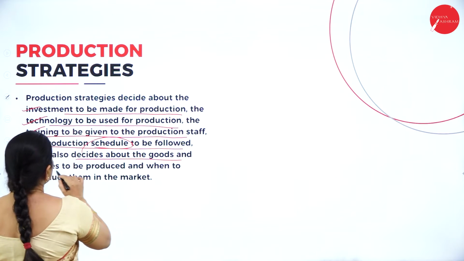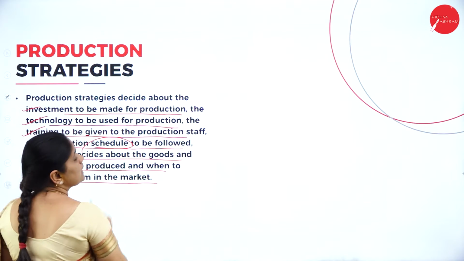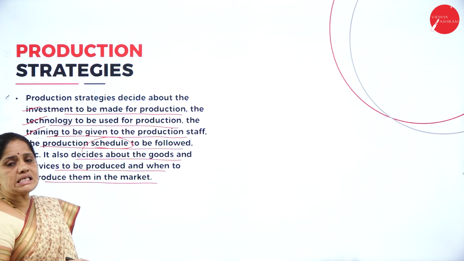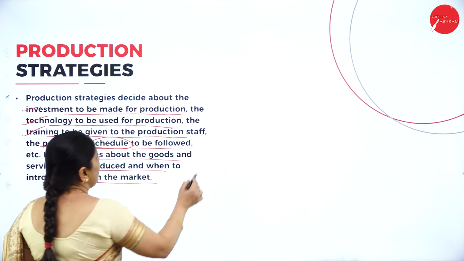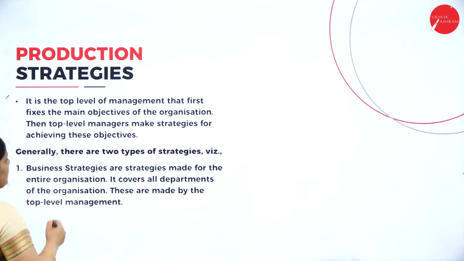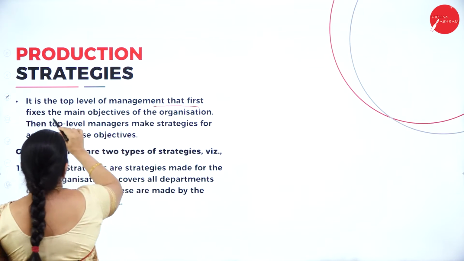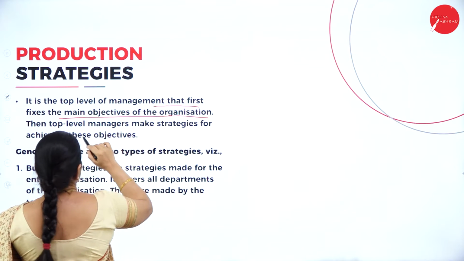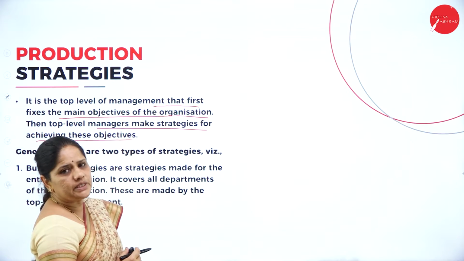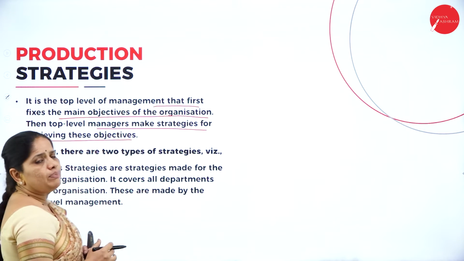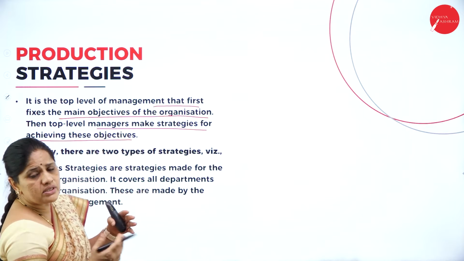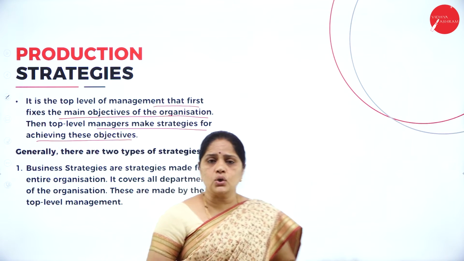It also decides about the goods and services to be produced and when to introduce them in the market. So, what kind of goods and services are to be produced and what is the right time to introduce in the market? So, all this will comprise of the production strategy. Then next, it is the top level of management that first fixes the main objectives of the organization. Then top level managers make strategies for achieving these objectives. So, it is the work of the top level management to set the objectives for the entire organization, and based on these objectives, the middle level managers, they will be making their own strategies.